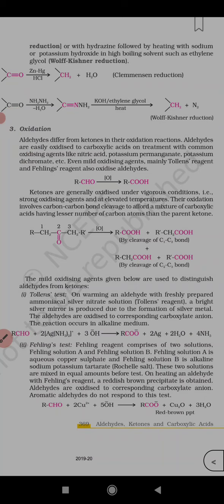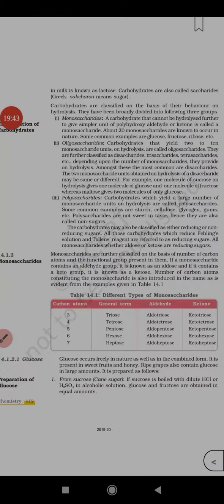So now let's come back to the chapter biomolecules. Let's talk about monosaccharides. Let's talk about the introduction of monosaccharides, then preparation of glucose, and all about glucose we'll discuss in the next video. Monosaccharides are further classified on the basis of number of carbon atoms.